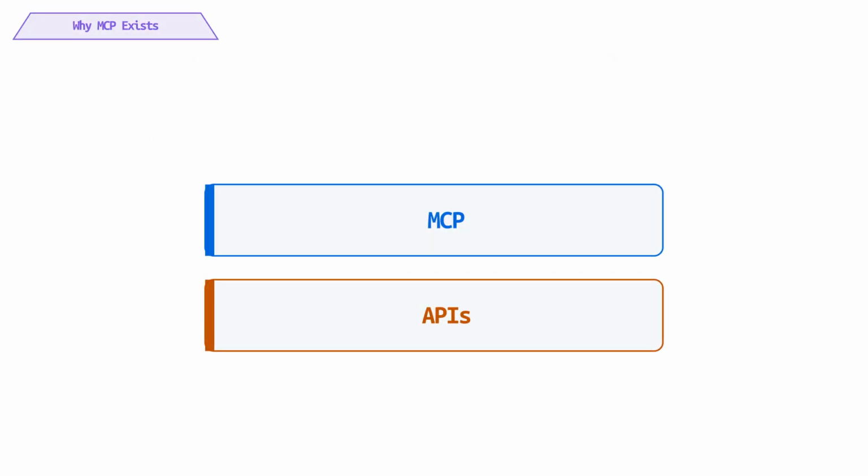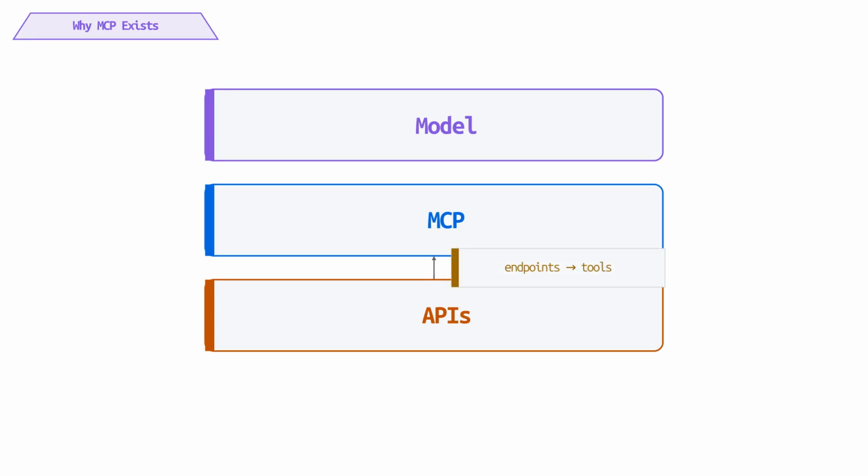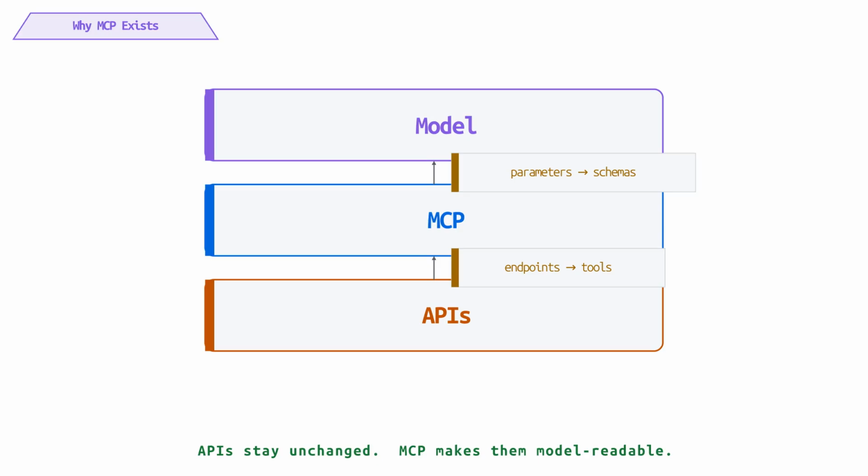Important. APIs are not replaced. They still execute everything. MCP sits above them as a translation layer. It converts APIs into structured tools that the model can understand and use reliably.